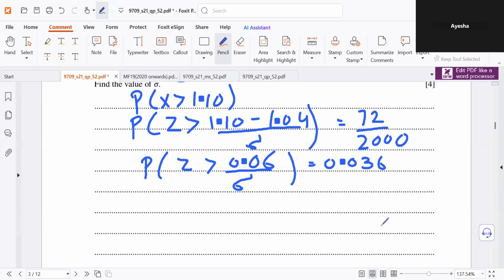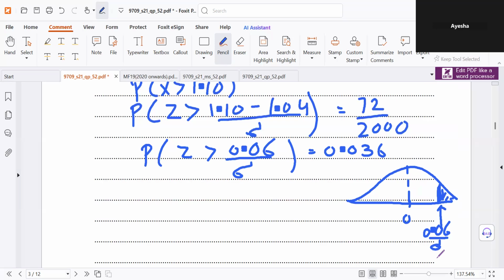Here's the normal distribution curve. Here's 0 in between. This is the value of z. Greater than 0, there's 50% of probability or 0.5 probability. So when the probability is 0.036, it has to be somewhere over here. So this value of z at the boundary is 0.06 over sigma, and we have to find its value.